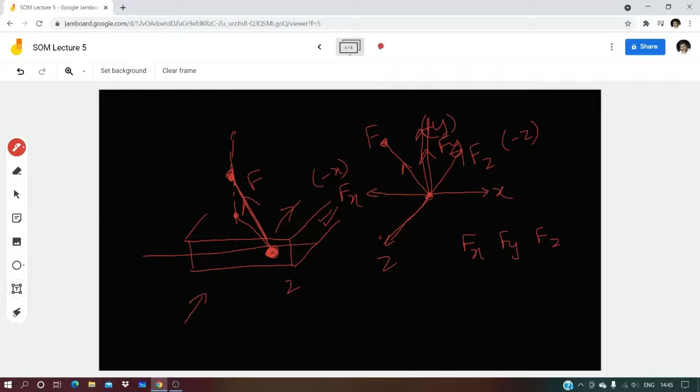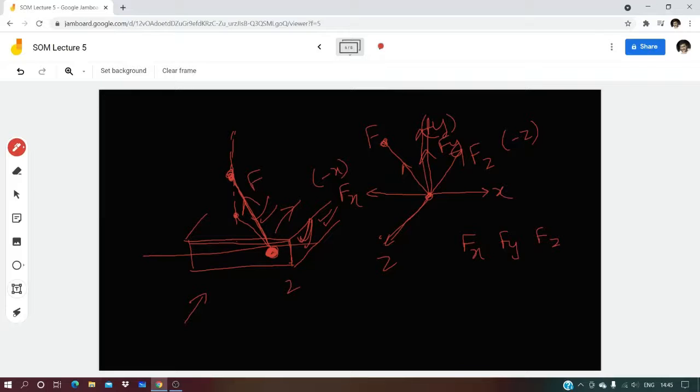But this point is staying within the block, right? It is not coming out. It is not just breaking away from the plank and coming out. It is staying within. It is attached to it, like a joint between this rod and this plank or block. It is not failing. It is strong, stiff. So it is not coming out.